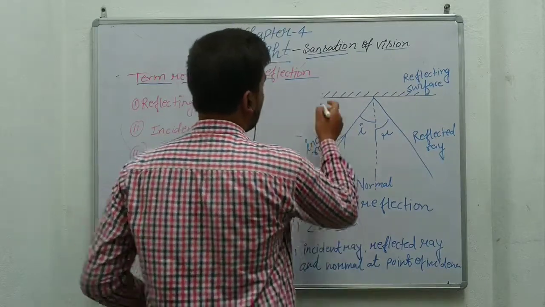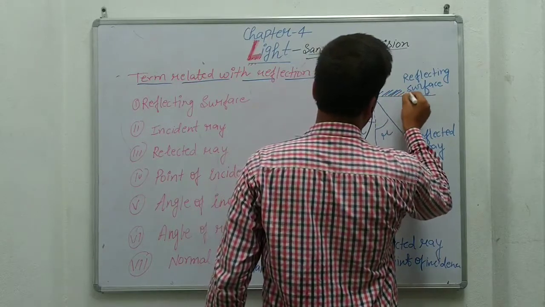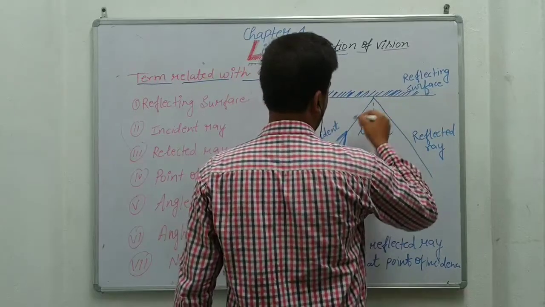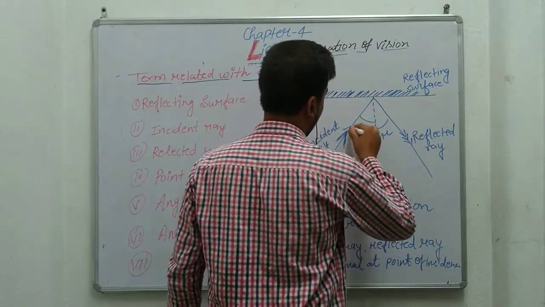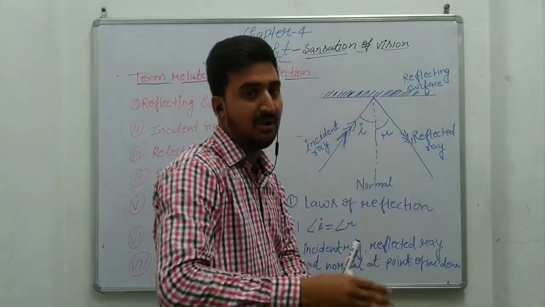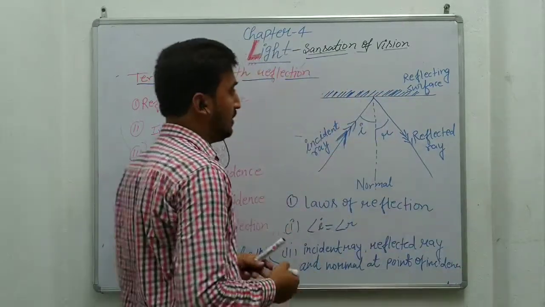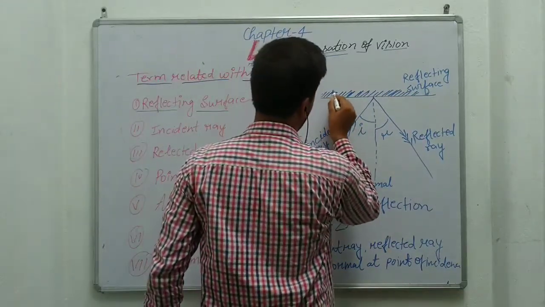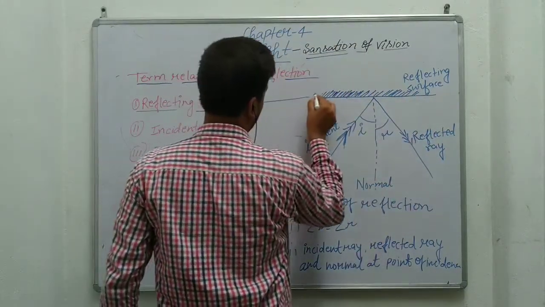What are the different terms related to reflection? This is the reflecting surface, which means one side is polished and one side is non-polished. When light falls on this surface, it reflects, meaning it bounces back in the same medium. Light will go in this way and bounce back in the same medium. So this is the reflection. The surface which has one polished side is the reflecting surface, the first term.